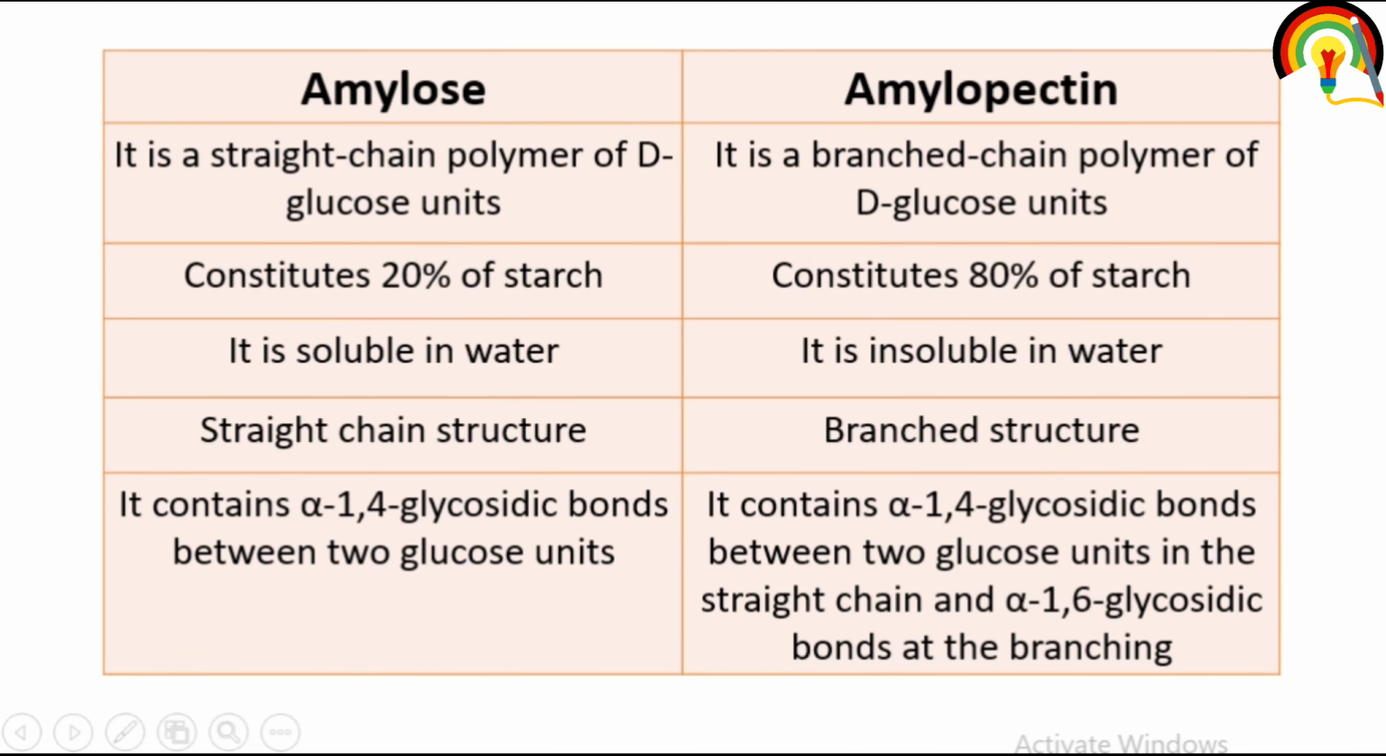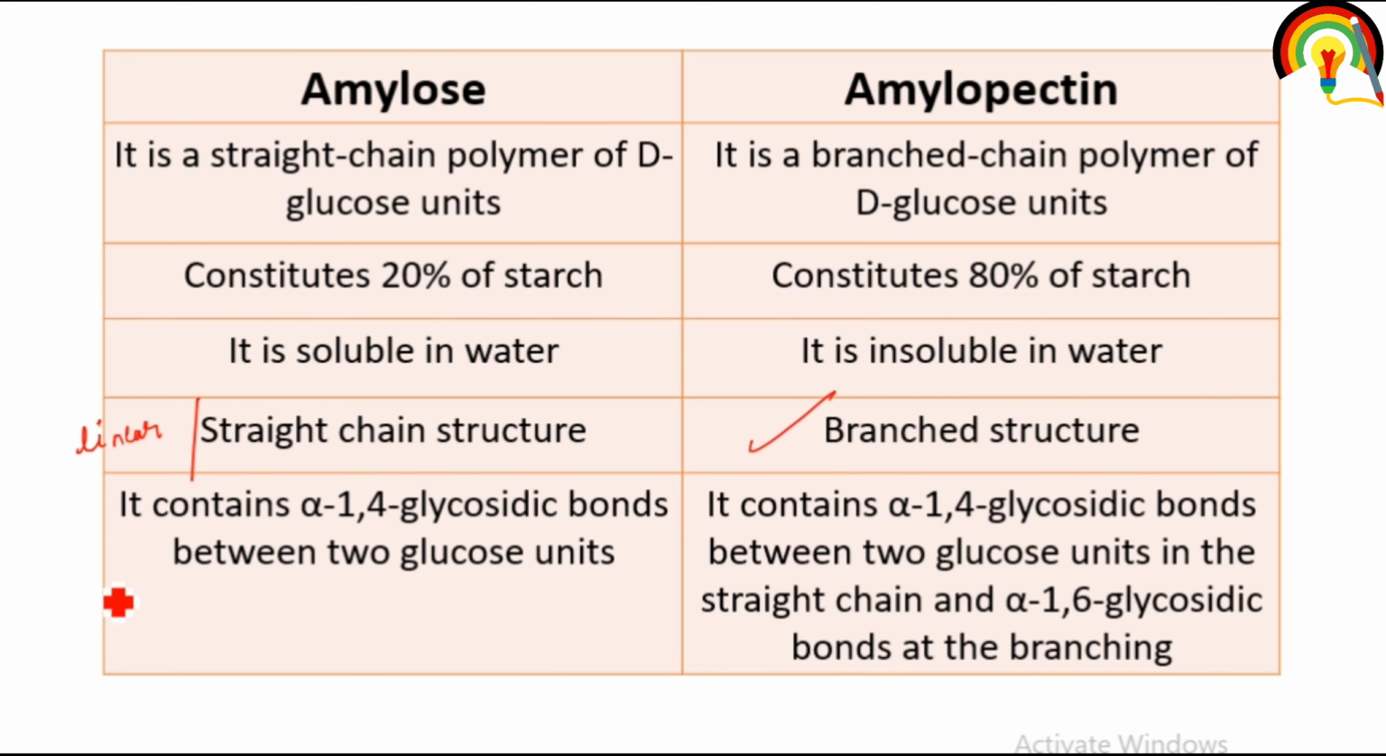So what is the difference between amylose and amylopectin? Amylose is a straight chain, or we can say linear chain, and a polymer of D-glucose units. And amylopectin is a branched chain. Amylose constitutes 20% of starch, because starch is composed of amylose and amylopectin. So amylose constitutes 20% of starch and amylopectin 80% of starch. Amylose is soluble in water and amylopectin is insoluble. Amylose has a straight chain, or linear chain structure, and amylopectin has a branched structure.